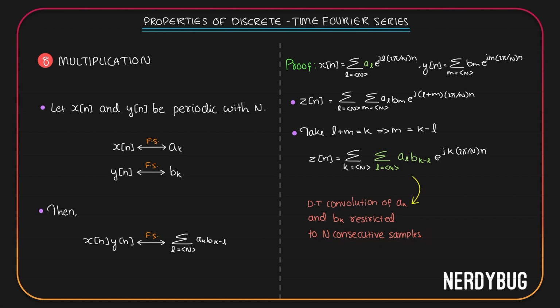Normally when we take convolution, we take from minus infinity to infinity. Here we are only taking for one time period. So this is called periodic convolution. If you are taking from minus infinity to infinity, it is called aperiodic convolution. So over here, we are taking the discrete time periodic convolution of ak and bk to get the Fourier series coefficients of the product of x of n and y of n.